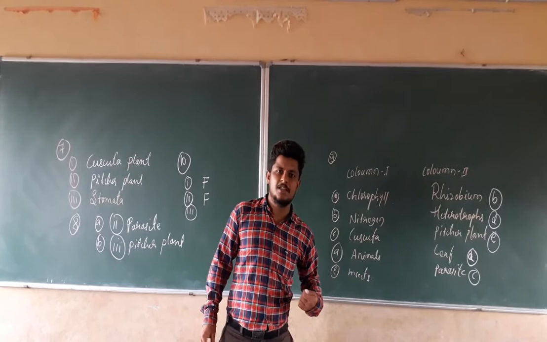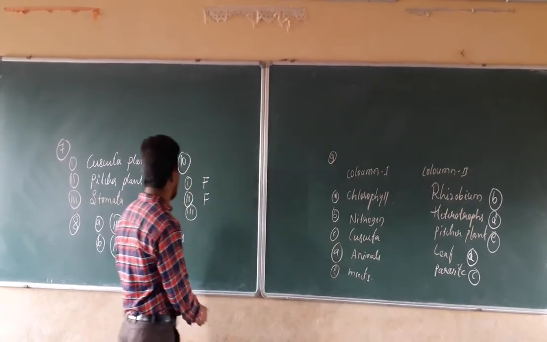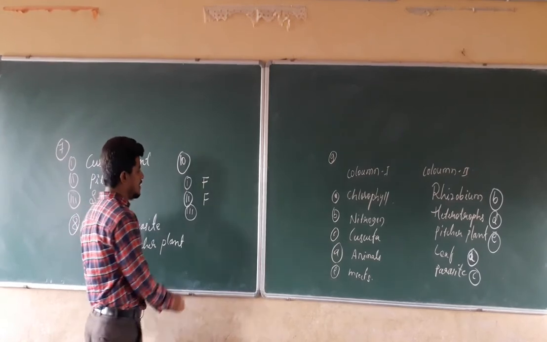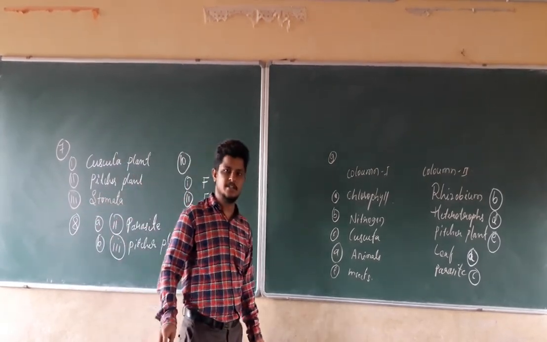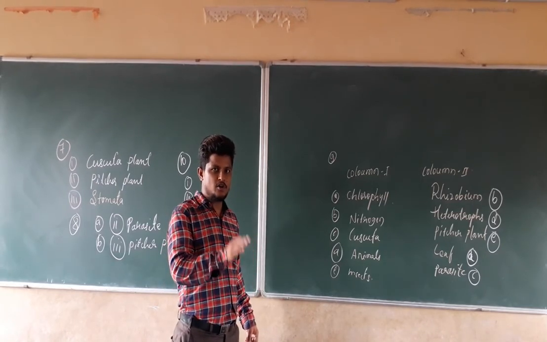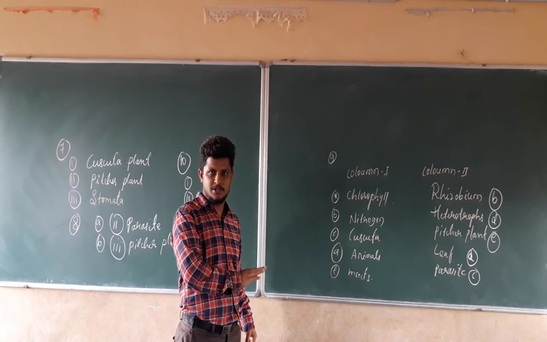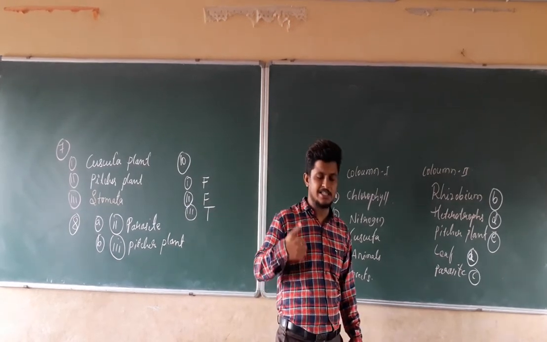They prepare the protein by utilizing the nitrogen, so the photosynthesis product will not be a protein. So the third statement is true, because they synthesize the carbohydrate, but they do not synthesize the protein by the photosynthesis.